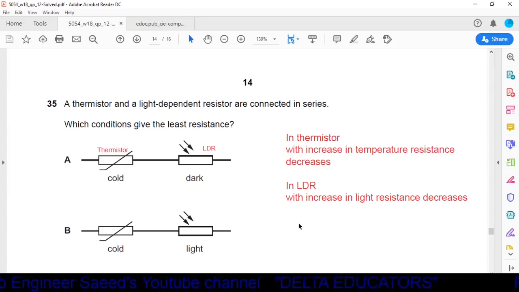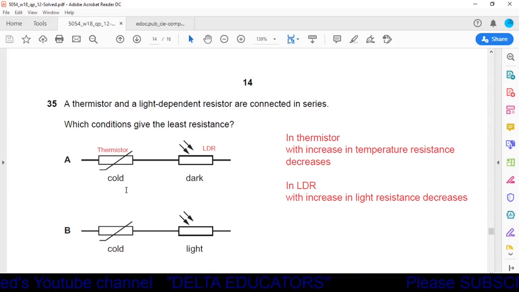Question number 35. A thermistor and a light dependent resistor are connected in series. Which conditions give the least resistance? First, in the thermistor, with the increase in temperature, resistance decreases, and in the LDR, with the increase in the light falling on the LDR, resistance decreases.